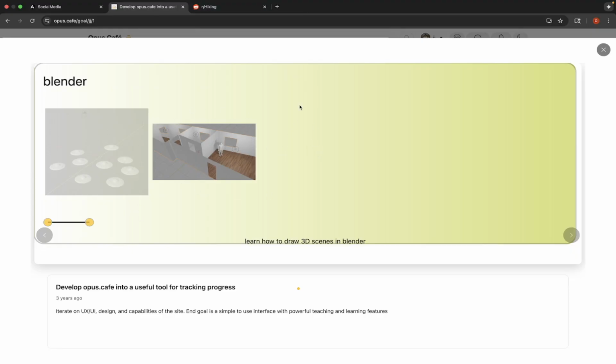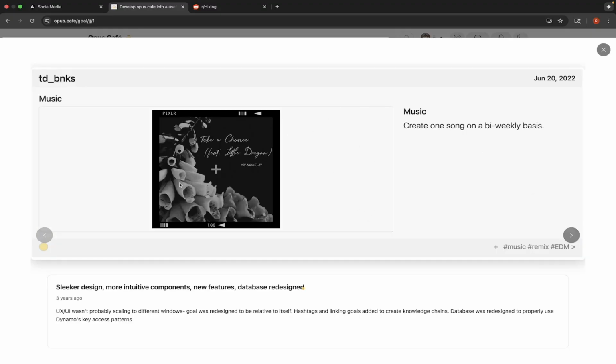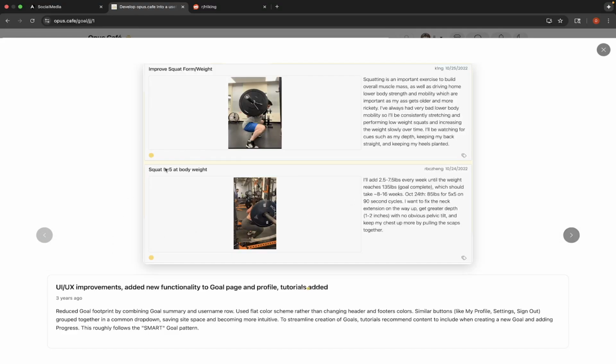This has a problem. Try to think of extremes as well. What if a user has 50 progress? Now you're going to have 50 lines here, 50 dots on your line, and 50 images here. So what would happen is if you click this one would disappear. If you click it again, it would come back. Then I got rid of the line to be more minimal, and I just left dots like this. So this goal only has one progress, this goal only has one progress, but we can see multiple people. That was one of the first goals actually people started pointing out, is squatting goals, which is interesting.